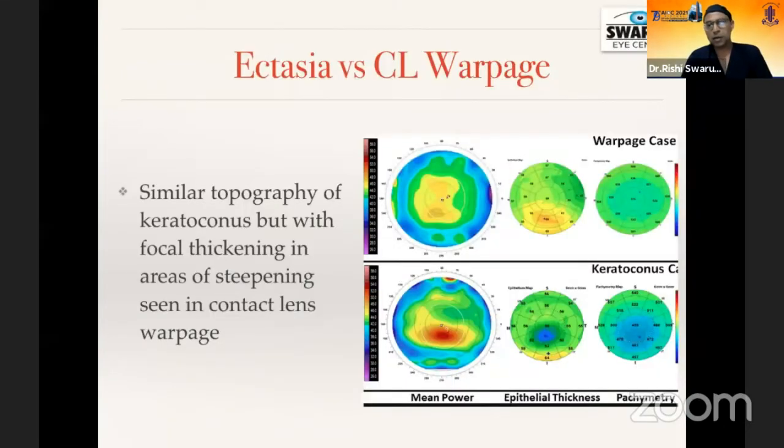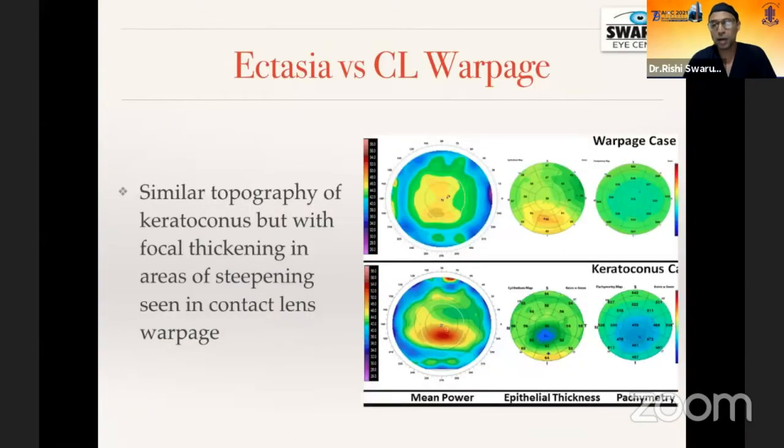Now, one of the very good utilities of epithelial thickness map is to differentiate it from contact lens warpage. So you can see the above set of images are contact lens warpage, whereas the lower ones are ectasia. You may see steepening on the topography in both, but on the epithelial thickness map, in keratoconus, you will see thinning at the area, whereas in warpage, you will actually see a focal thickening. So that's the main difference, and one of the very easy ways to differentiate warpage.